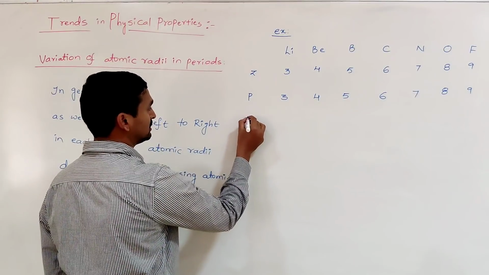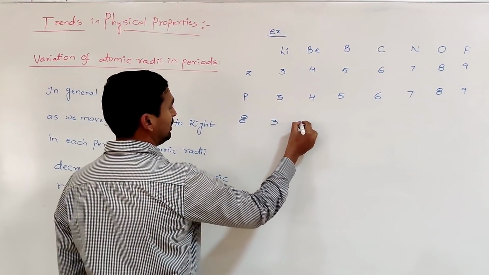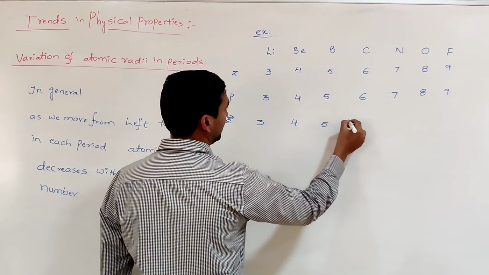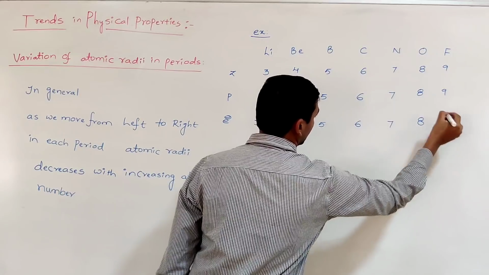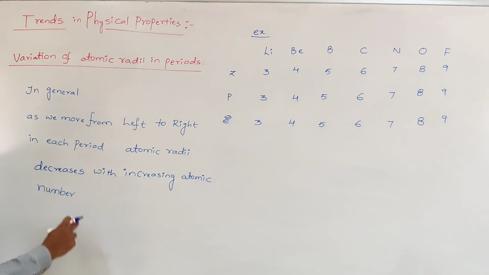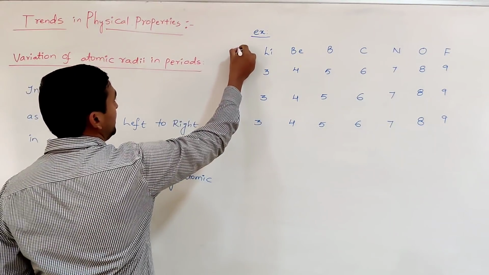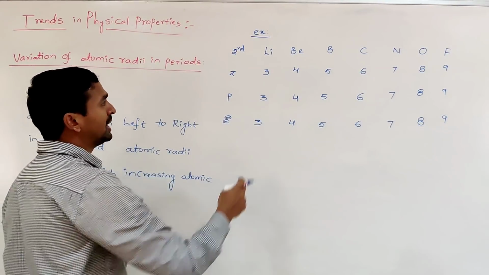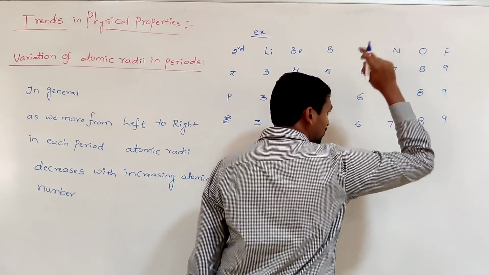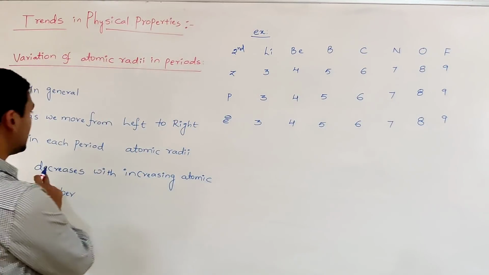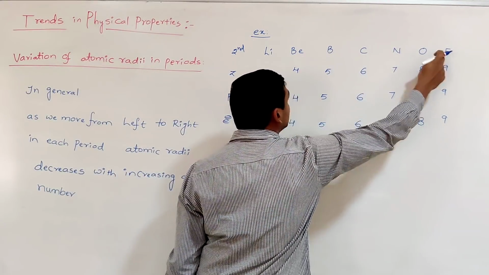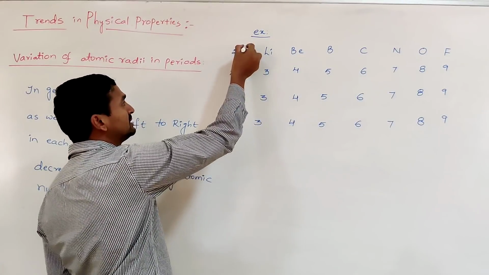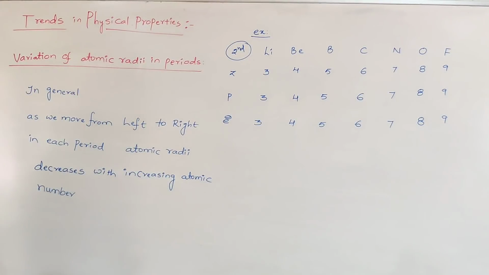Number of electrons, so 3, 4, 5, 6, 7, 8, 9. Now this statement you can apply here. This is in the second period. As we move from left to right, from lithium to fluorine, the atomic radii decreases. That means fluorine is smaller in size, lithium is larger in size, in the second period.